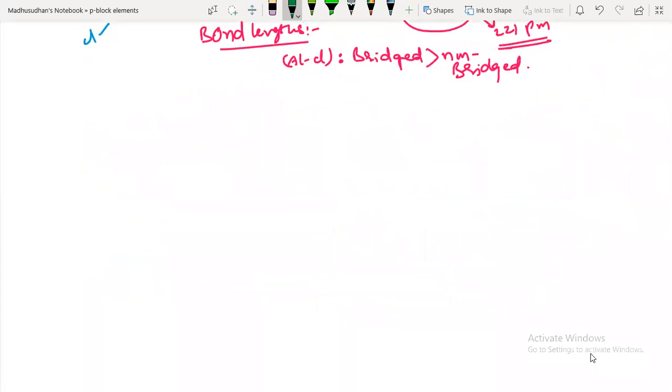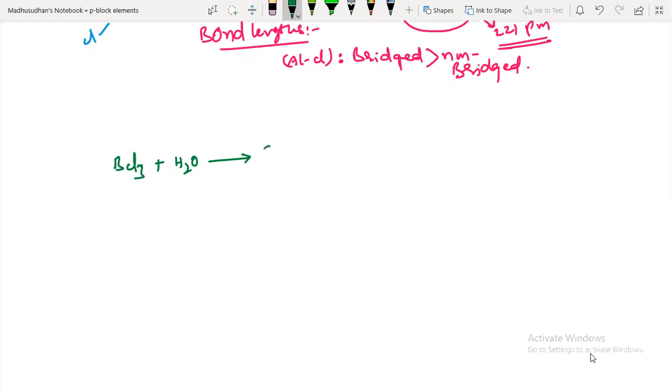Okay, most of these are trivalent states. That means valency 3, because they all belong to the third group, right? So they readily undergo hydrolysis, BCl3. It simply undergoes hydrolysis not due to the presence of d orbitals, but it extends its valency to 4, that's it, to get the octet configuration.